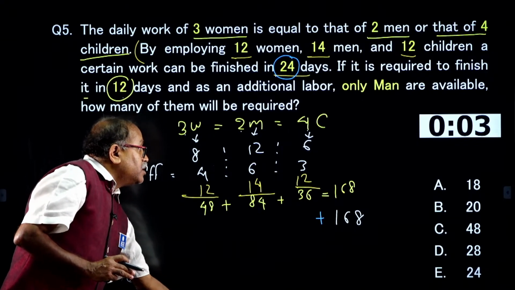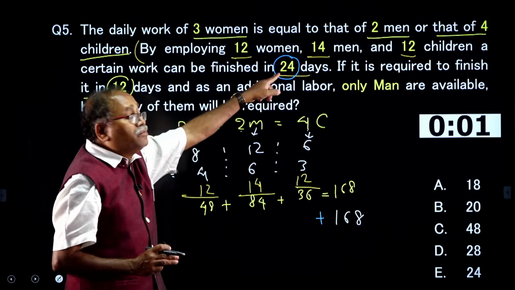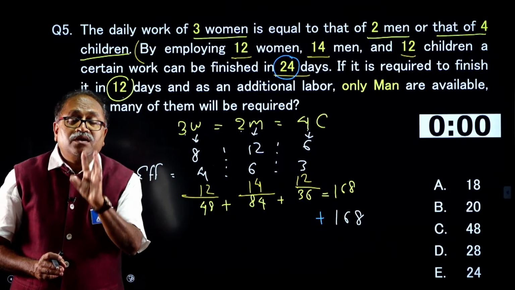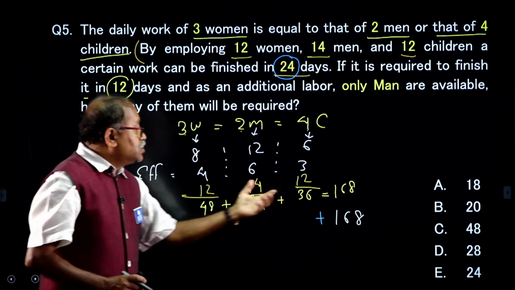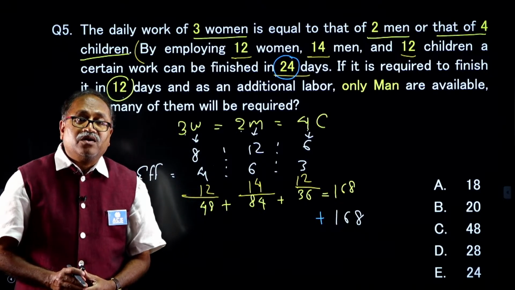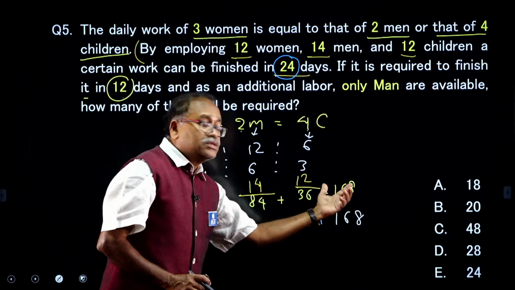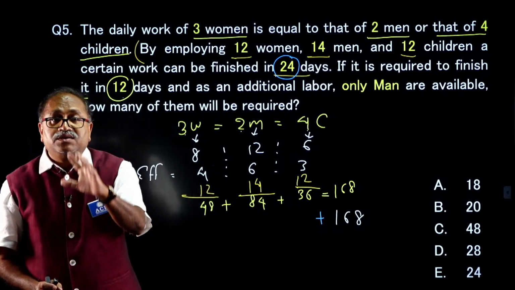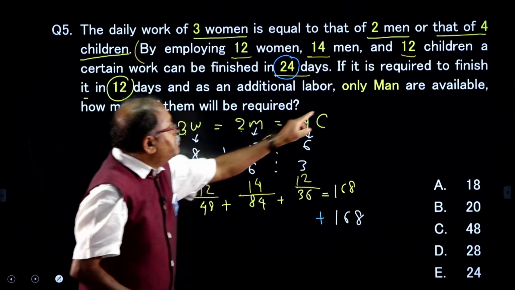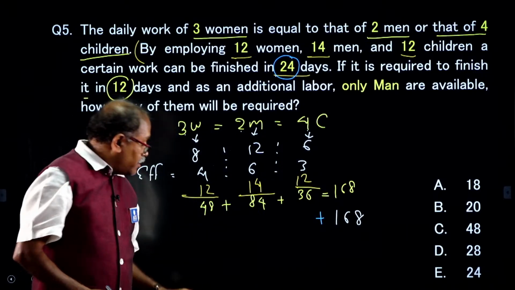See that whatever the work was supposed to complete in 24 days, that work has to now complete in 12 days. So, I need to double the efficiency, then only the number of days will be half. So, 168 is the efficiency, I need 168 more efficiency, and from where I will get? From men only. Come on.